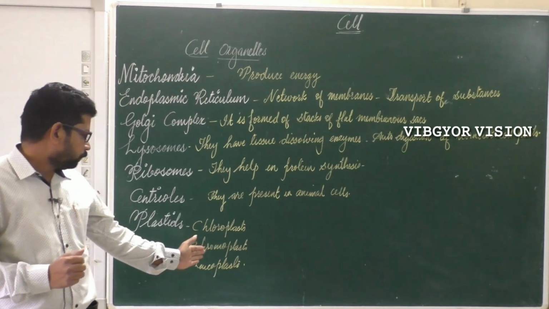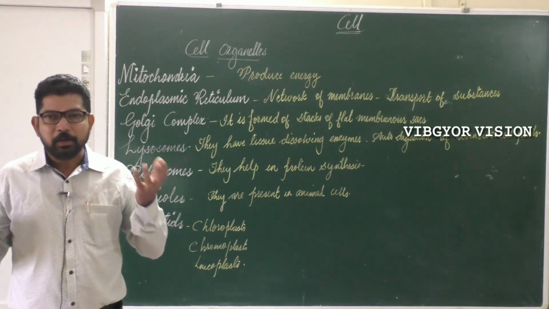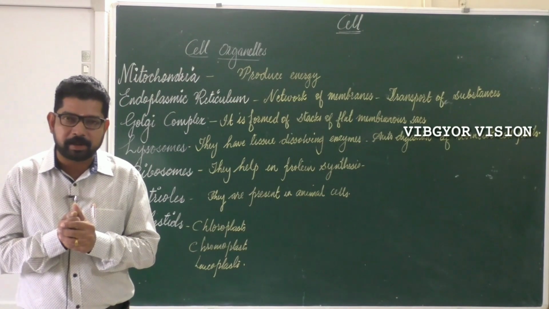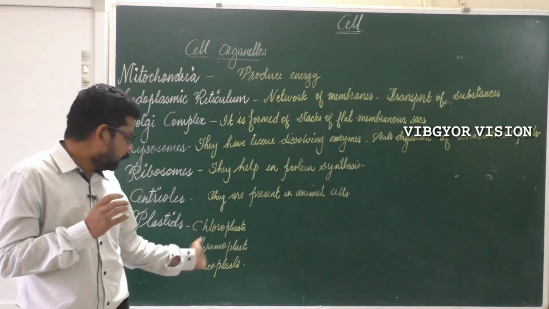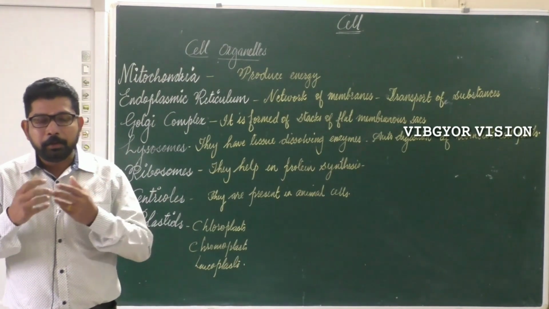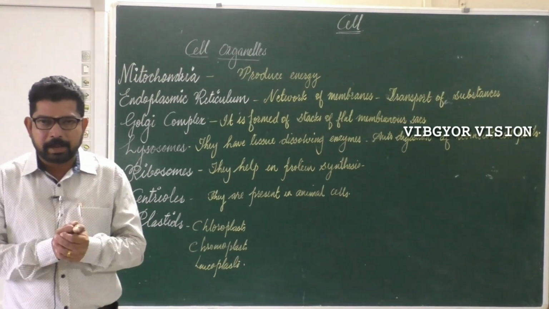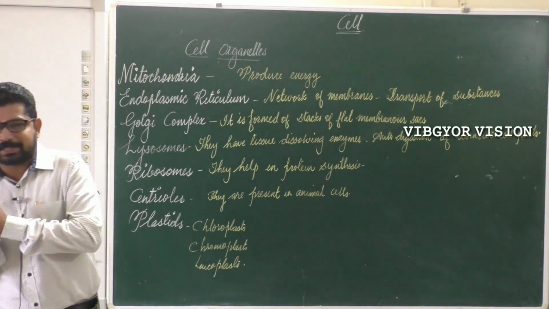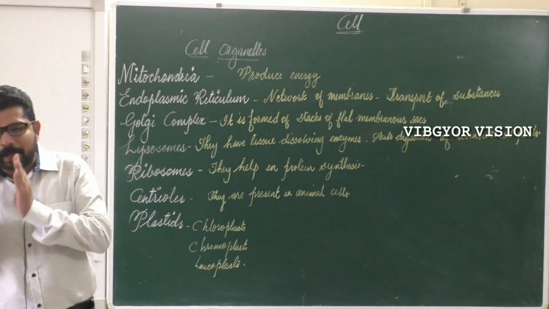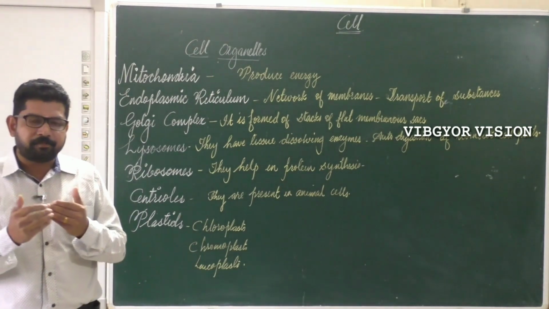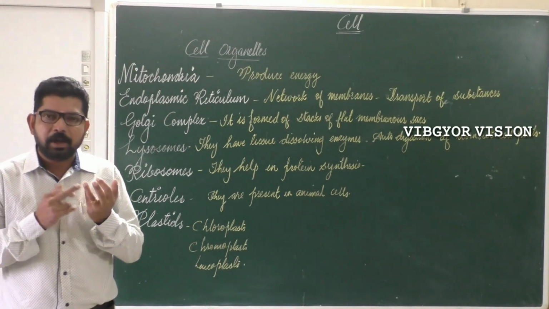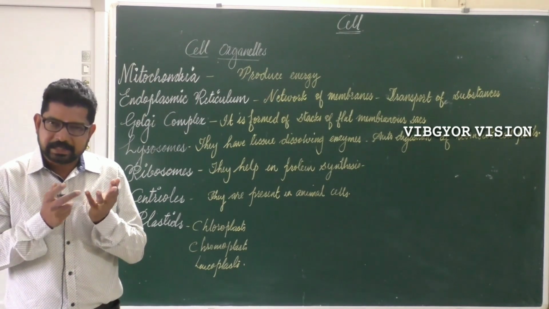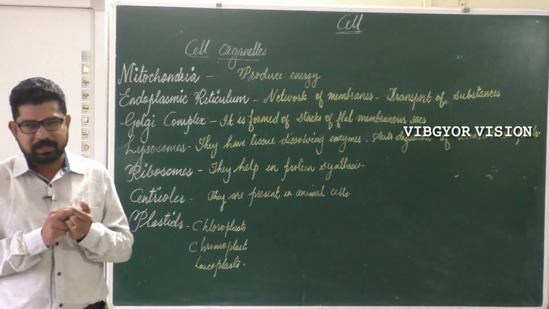And the last one, leucoplast. What is leucoplast? Last year you might have learned about leukocytes in the blood, the colorless particles or white blood cells. So here let us learn what leucoplast is. They are the non-coloring plastids present in the plant cell. In a simple way we can say that leucoplasts are the colorless plastids present in the plant cell. So what is their function? They store starch, proteins and fats.